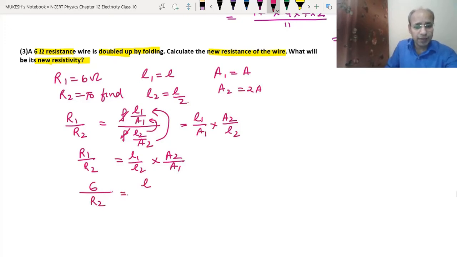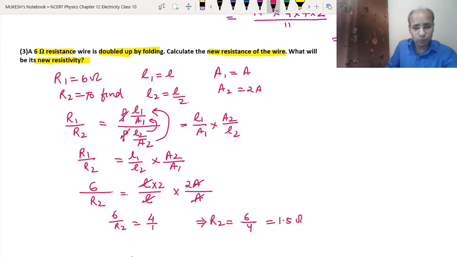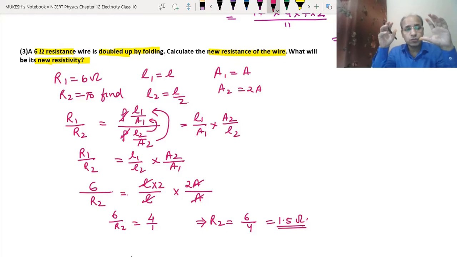What is L1? L. L2 is L upon 2, L divided by 2, into what is A2? 2A, and A1 is A. So A and A cancel, L and L cancel. So we got 6 upon R2 equals 4 upon 1. So we got R2 equals 6 divided by 4, which means 1.5 ohm is the new resistance. So what is the new resistance? 1.5 ohm.